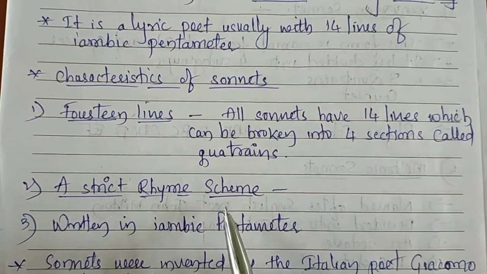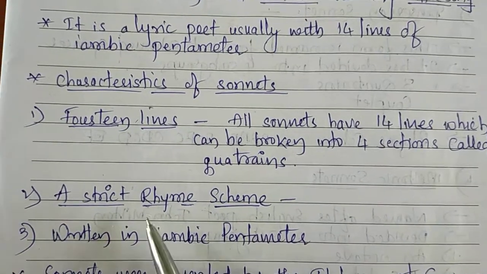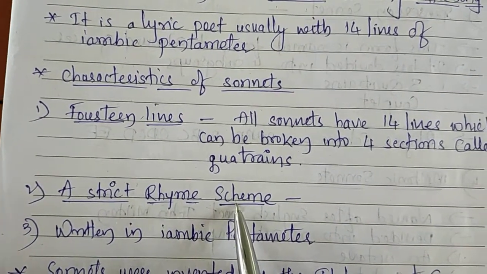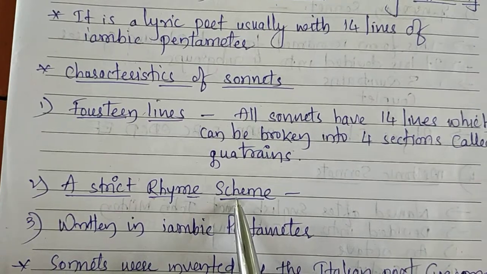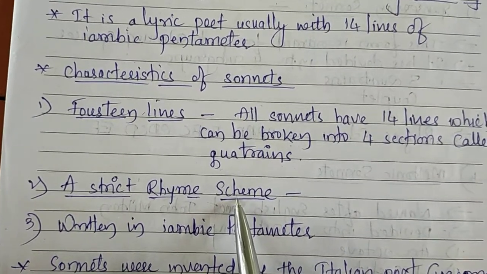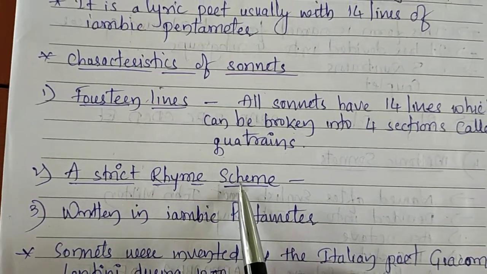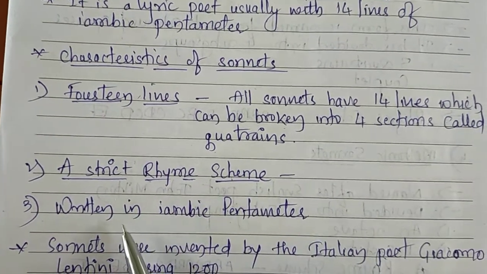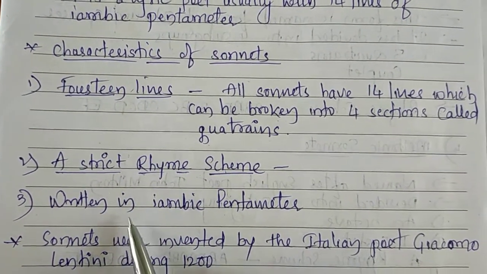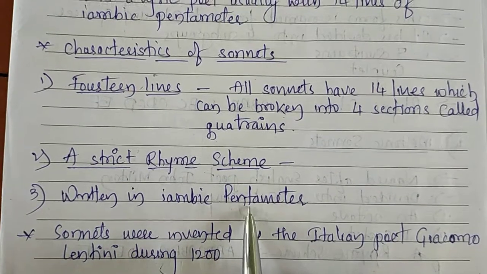The second characteristic of sonnet is a strict rhyme scheme. A sonnet has a strict rhyme scheme that we must follow. The third characteristic is that a sonnet is written in iambic pentameter.